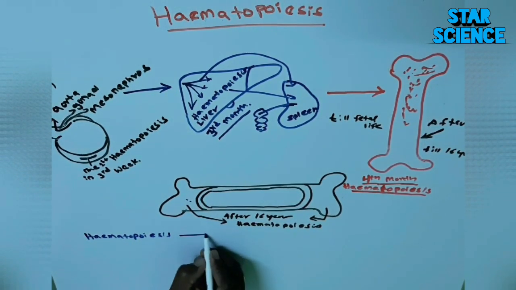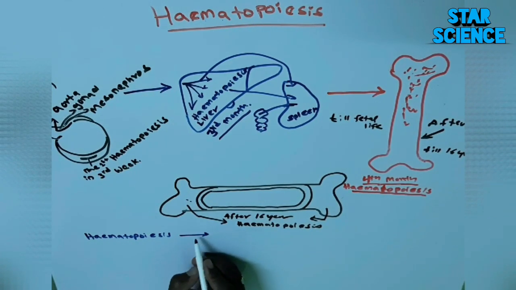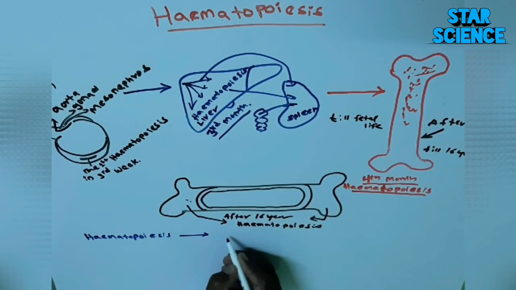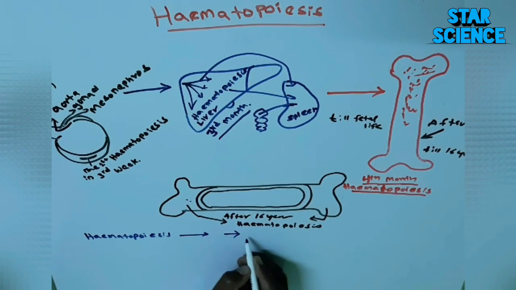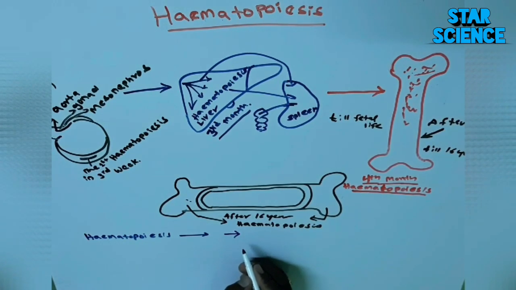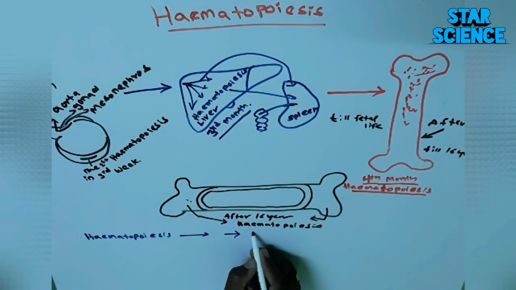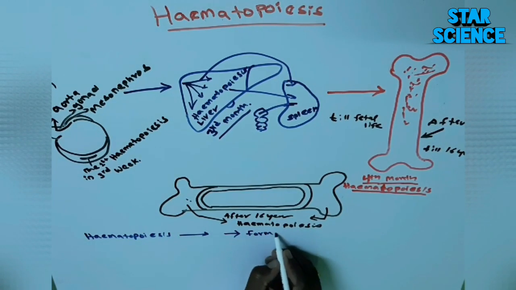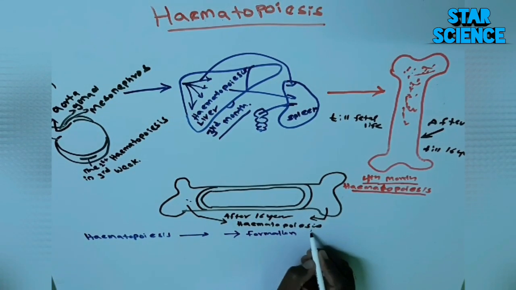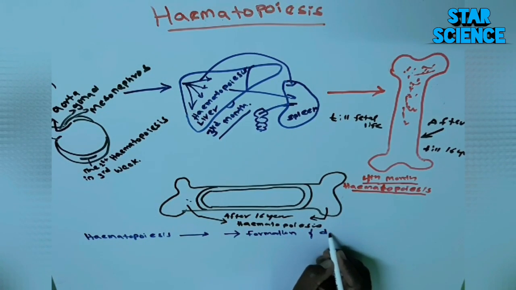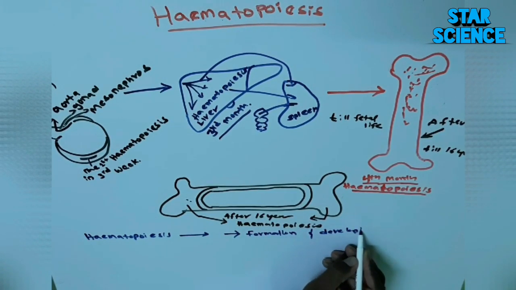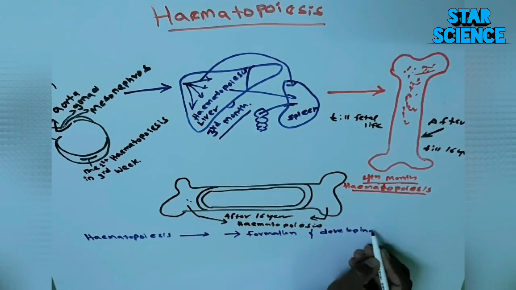It means in different stages it passes and becomes mature cells, and it also makes multiple replications of itself. This haematopoiesis has stem cells, which have the ability to make different types of blood cells into mature cells in different stages, and it also increases its own count. I mean it multiplies itself.